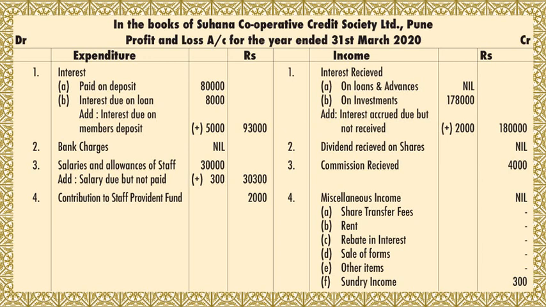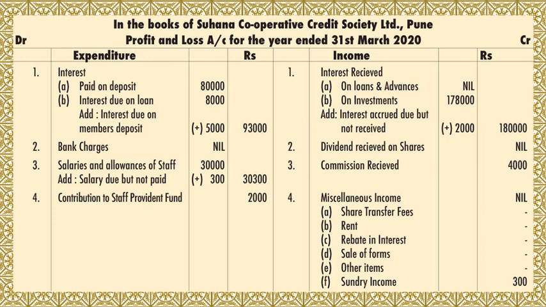Third is salaries and allowances of staff. Now this is already given in the question, in the trial balance, salaries and allowances. Please see the amount, everyone. Go through the trial balance. Salary and allowances is given how much, students? 30,000. You are transferring that from the trial balance to the expenditure side.